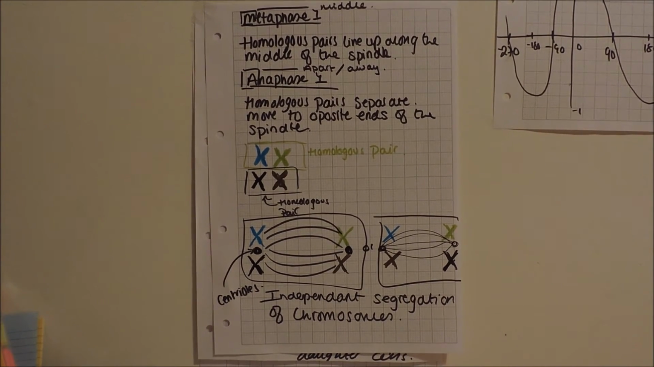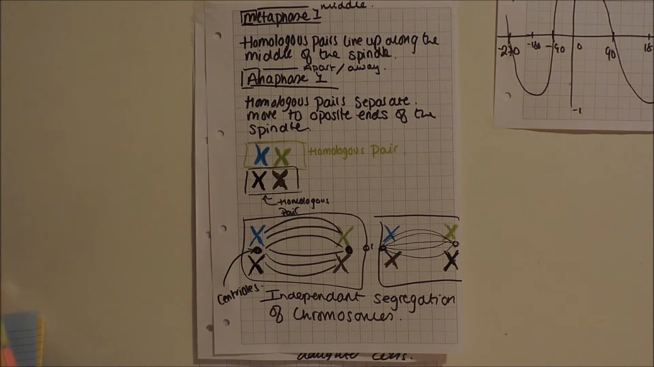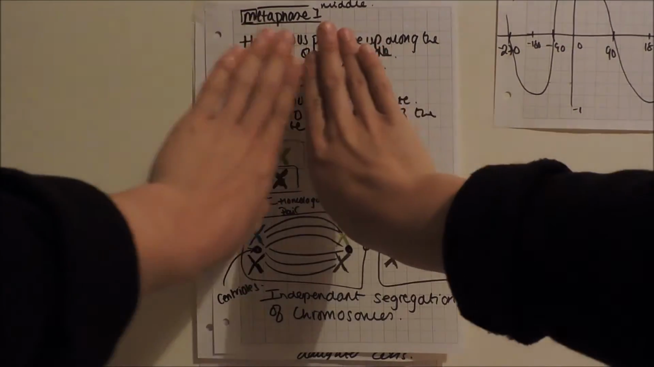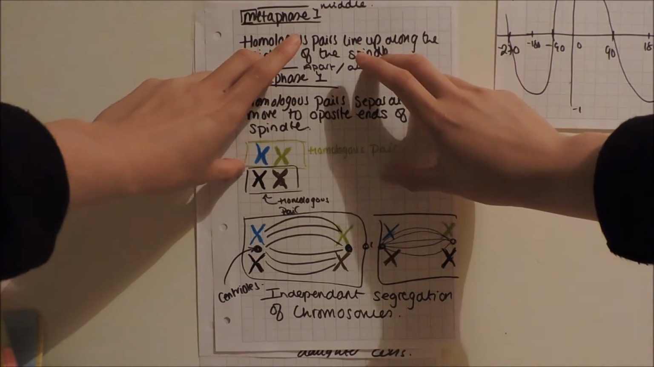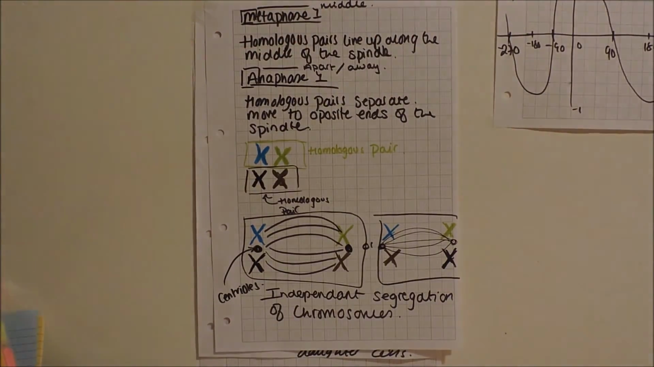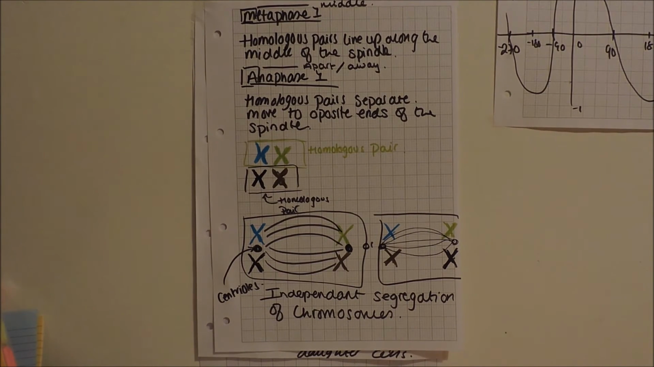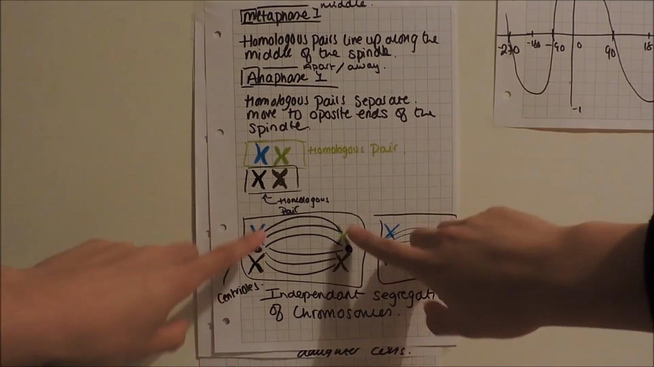Moving on to anaphase. Anaphase, take the A and put apart. So homologous pairs separate and move to opposite ends of the spindle, and you get this sort of separation of the two homologous pairs that way. Because they've duplicated at the start in interphase, and then they condense, they go to the middle, and then in anaphase, they move apart to opposite ends of the spindle like this.